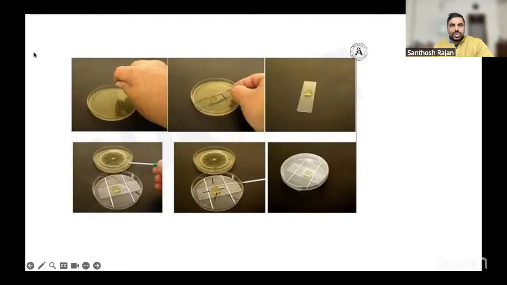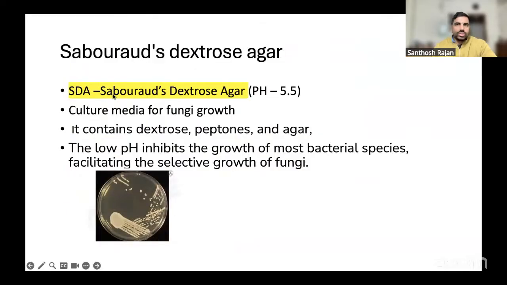Now, your next question. Sabouraud dextrose agar. Sabouraud dextrose agar is very important. It's mandatory to know. Why do we have to know? Because this Sabouraud dextrose agar is for growth of fungi, any fungi. It's a culture media for any fungi. So it can be yeast, it can be mold, both will grow on the Sabouraud dextrose agar.